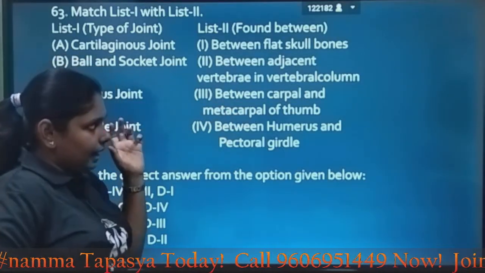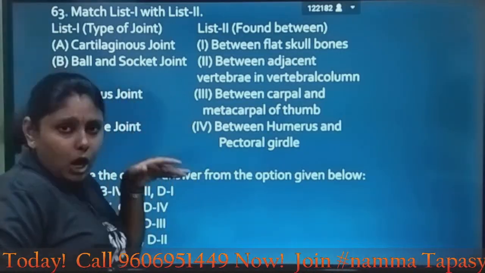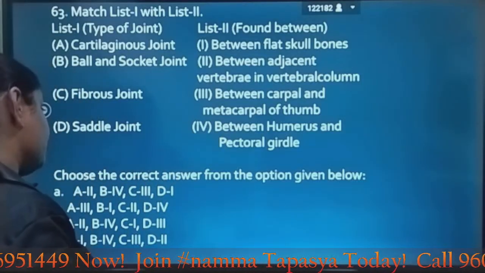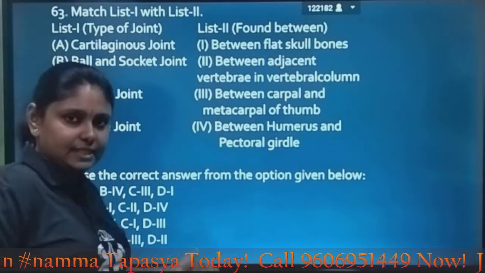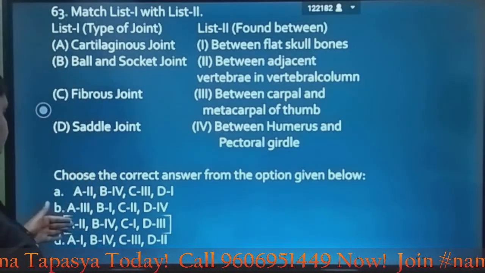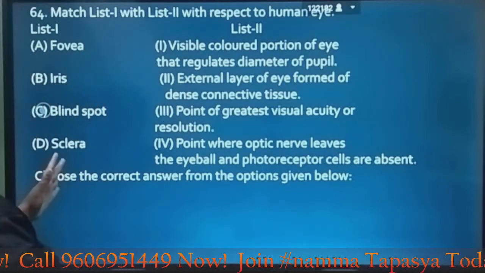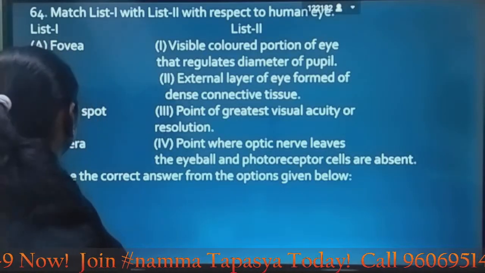So here they're basically asking the positioning of the joints. So here the answer must be A2, B4, C1 and D3, which is given in option C. Option C is the correct answer. Next, we have the match the following.